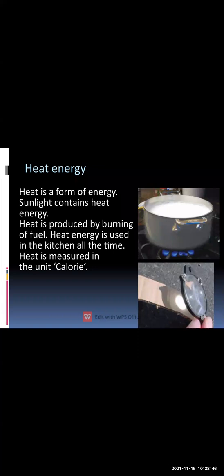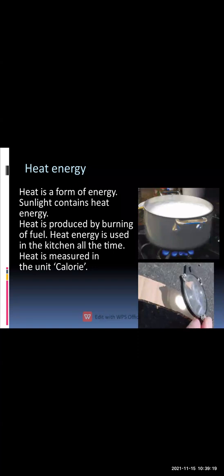Heat energy. Heat energy is a form of energy which is transferred from the sun towards the earth. Whatever heat the earth receives from the sun is called heat energy. Heat energy is also used in the kitchen for cooking, by means of burning fuel. We give heat energy to cook the food by burning fuel, such as a gas cylinder.